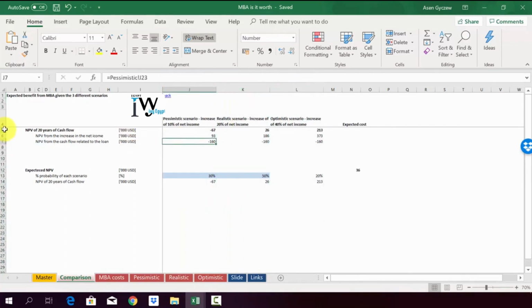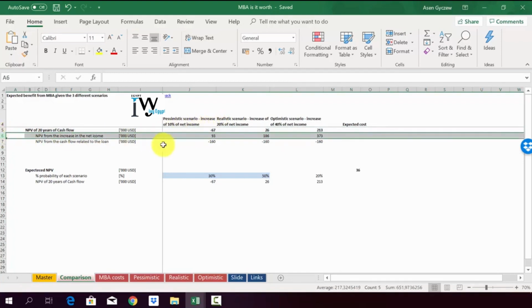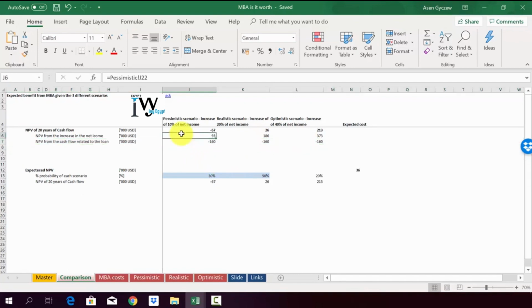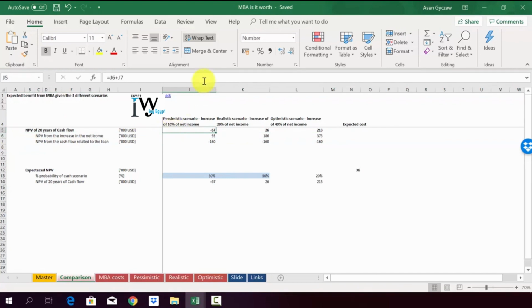As you can see, we have put in row 5 the NPV that we have calculated previously, and below we have the decomposition. So we know what is the contribution on the positive side from having much higher net income, and obviously we also have the negative contribution, so the loan we have to pay plus the interest. The interest rate and loan are the same for each and every scenario, so it's 160,000 in each scenario, and the only difference is obviously in the increase of the net income. So again, just to reiterate, for the pessimistic scenario, we would be generating a negative cash flow in terms of NPV for the next 20 years of 67,000. For the realistic scenario, it's 26, and then for optimistic, it's 213.